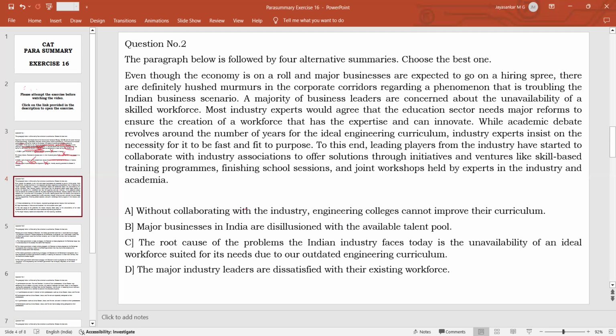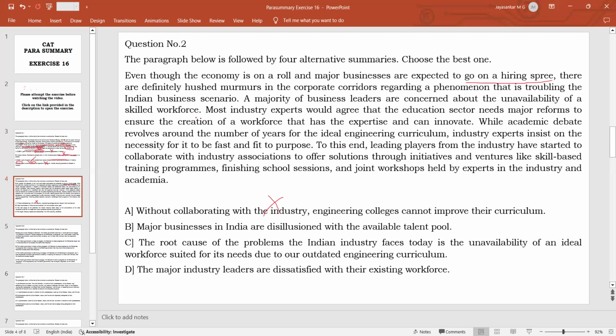Because ultimately they are affected if the people who pass out of engineering colleges are not having the required skills. So that is why this is not a good option as a summary. Option B, major businesses in India are disillusioned with the available talent pool. So here we know that all the engineering industries, or the major industries, are going to start hiring in large numbers, but there is a problem that they are facing.